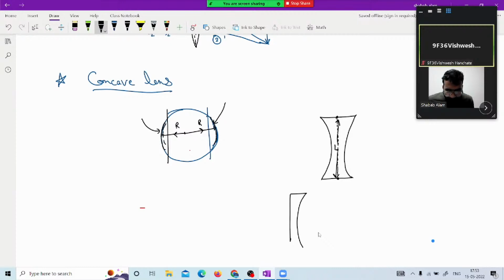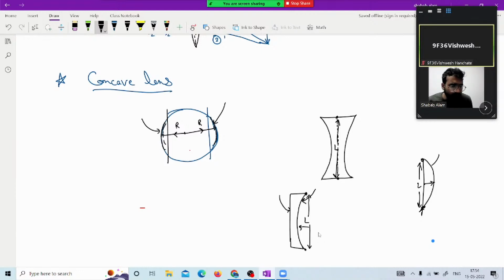You have to be very careful. So this is the plane surface part, and this is the curved sphere surface part. Wherever the curved sphere part is, the curvature is there. There we have the aperture, and this will be known as the effective length. From this effective length, as we can see, the surface is not bulged out; it is depressed in, and that is why it is known as concave. If it is bulged out, this is the effective length from the aperture. Now we can see this is bulged out.